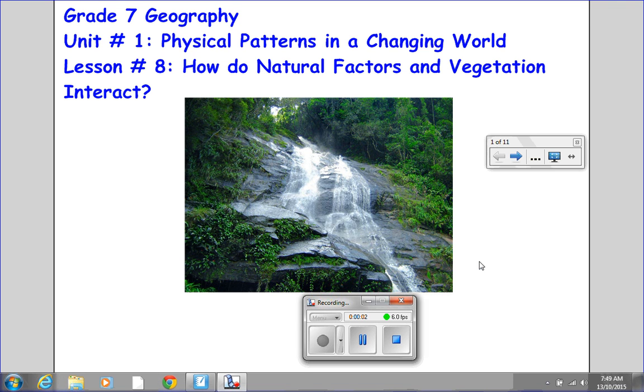Welcome back to Grade 7 Geography, Unit Number 1, Physical Patterns in a Changing World. This is Lesson Number 8, How do natural factors and vegetation interact?